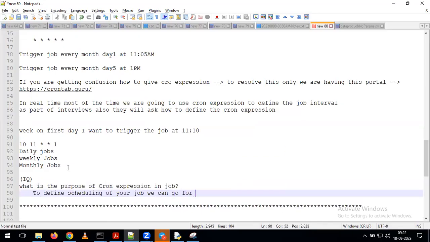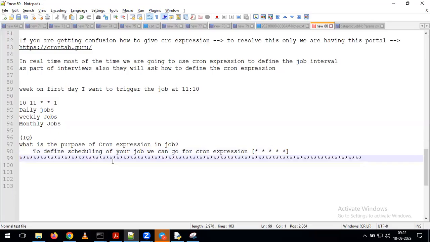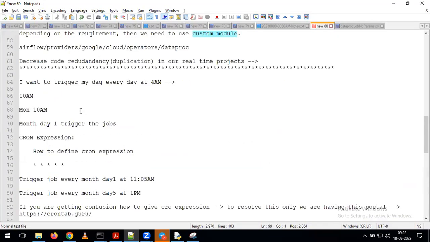We can go for a cron expression. And how are you going to write the cron expression? We have to use the 5 stars, and in the 5 stars, we specify values based on the requirement: the minute, the hour, the day of the month, the month, or the day of the week. By using those values, we can specify the cron expression, and with that we can trigger the jobs as part of our Airflow. This is simply how we understand the purpose of the cron expression.